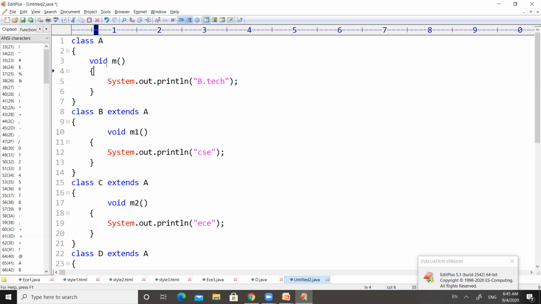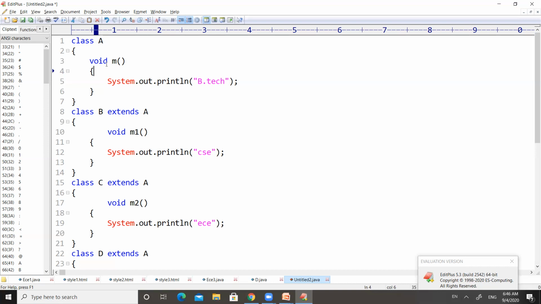So if we want to access M1, we have to create an object for B. If we want to access M2, we have to create an object for C. And if we want to access method M3, we have to create an object for class D. Anyhow, if we create an object for class B or class C or class D, it will have access to method M, because the method M is located in class A, where A is the parent class for class B, class C, and class D. So any object of B, C, or D can have access over the method M, which was present in class A.